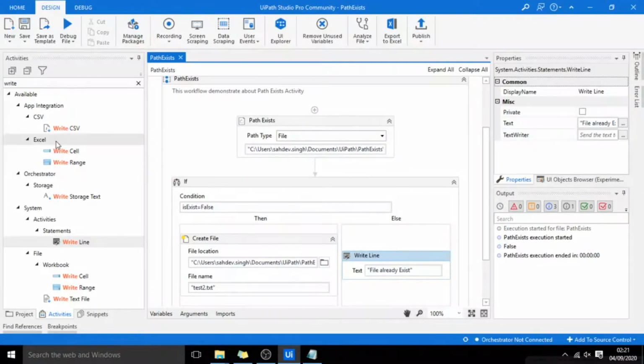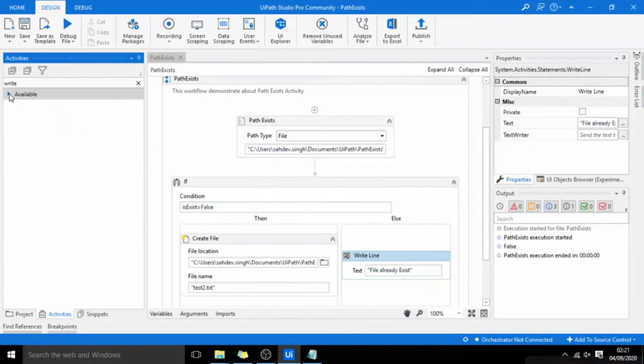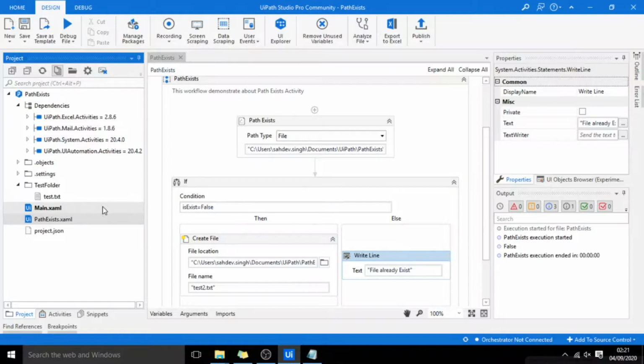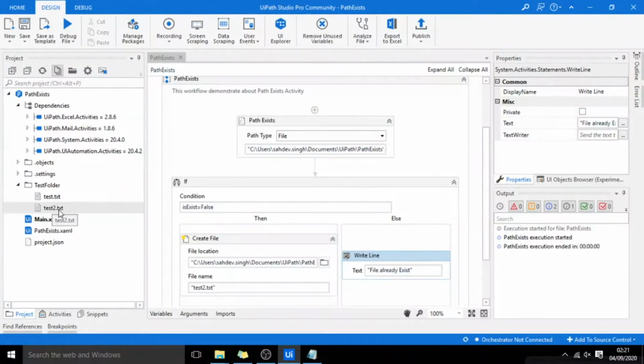Now this file is not there, so I will execute this. Currently only test.txt is there. I will refresh this. So this file, test2.txt, is created over here. I will execute this again. This time I am getting the message file already exists.